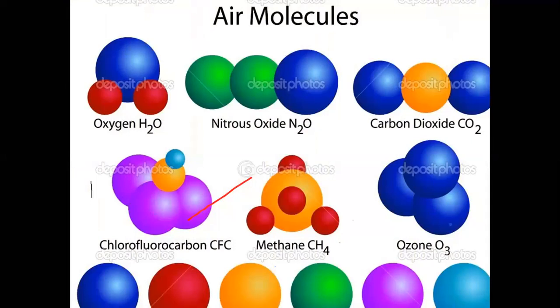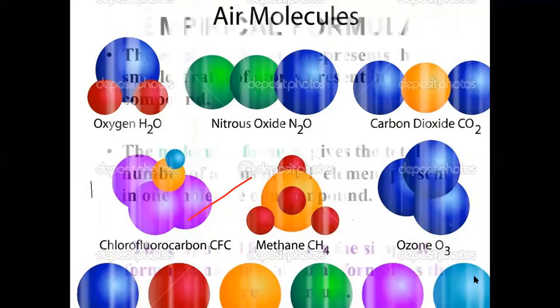They are the air molecules, and they have their chemical names and chemical formulas as well. These are the true formulas of their molecules, and you know that true formulas are known as molecular formulas and actual formulas. True formula, actual formula, and molecular formula all have the same meaning.